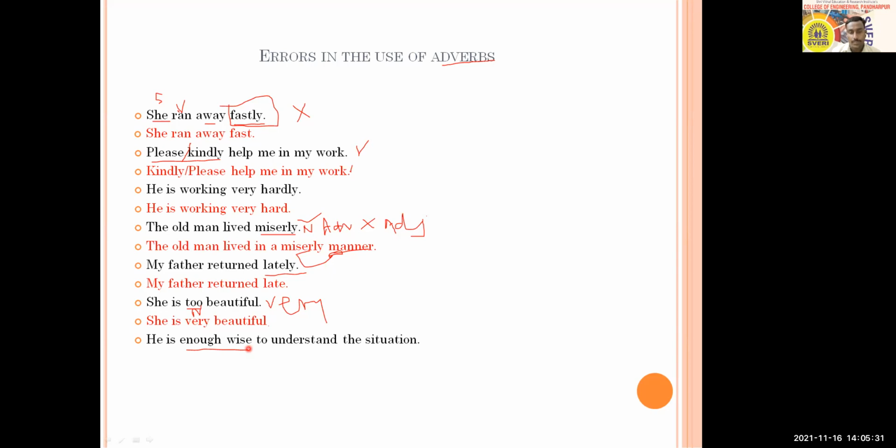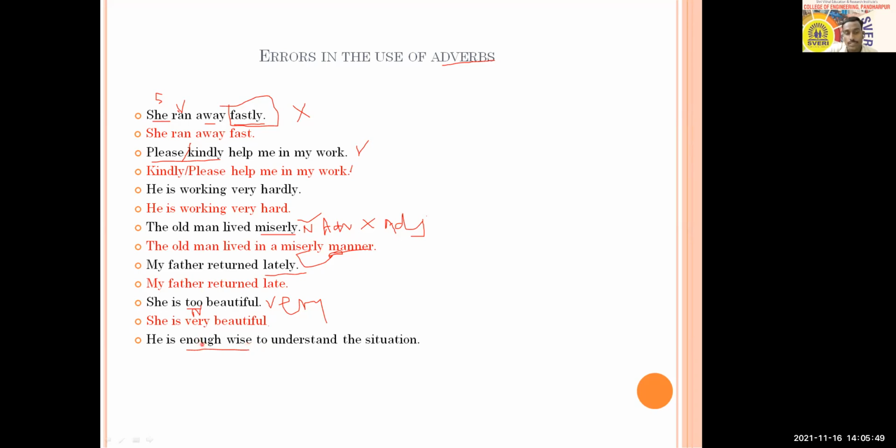Here we are not expecting that very wise. He is very wise to understand the situation. In that case, the meaning can be different. And here we don't want to be very wise. Very will be having different meaning. If you replace it with he is very wise, the meaning will get changed.